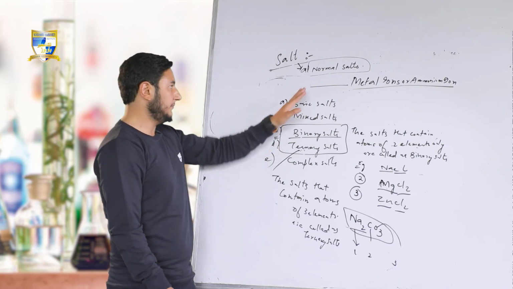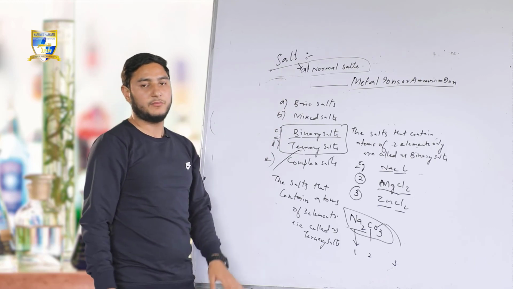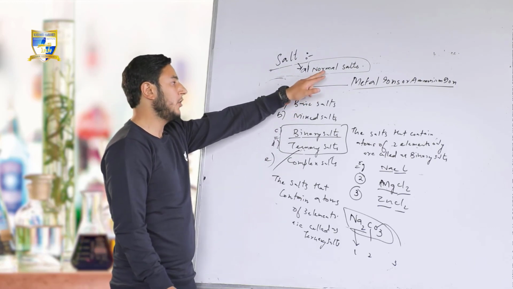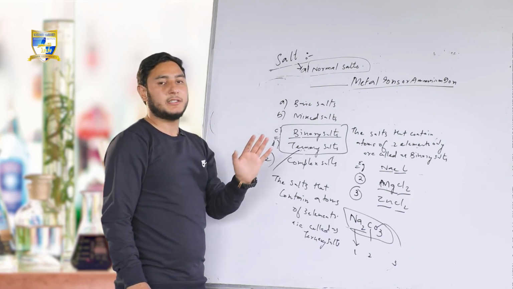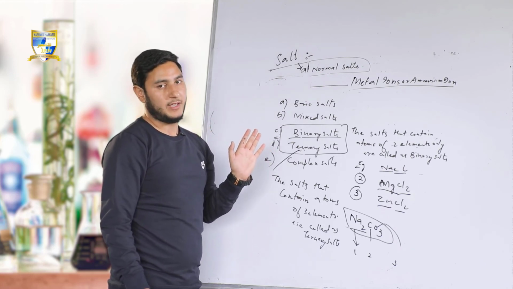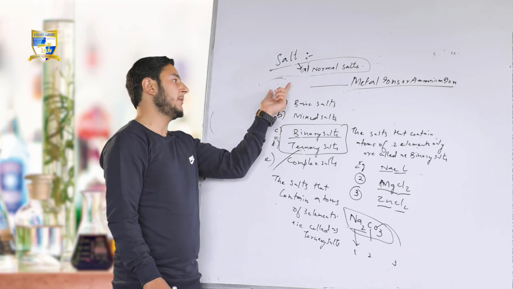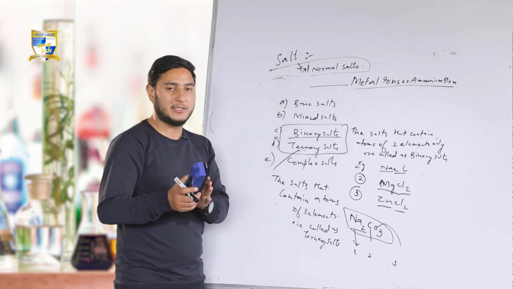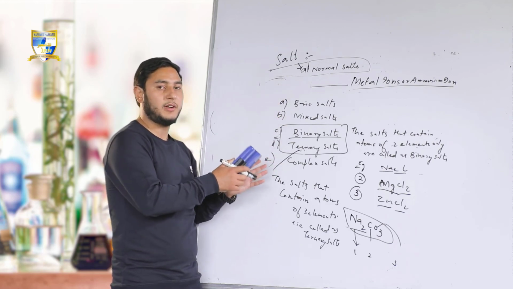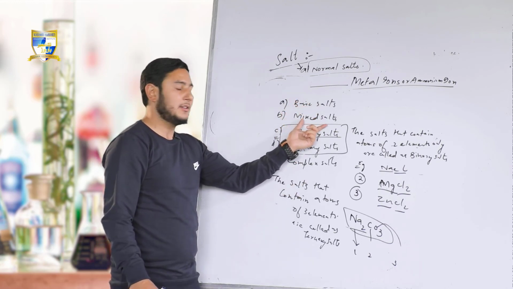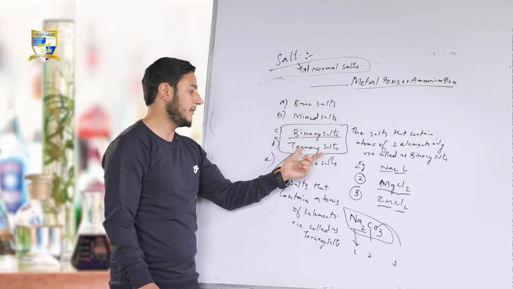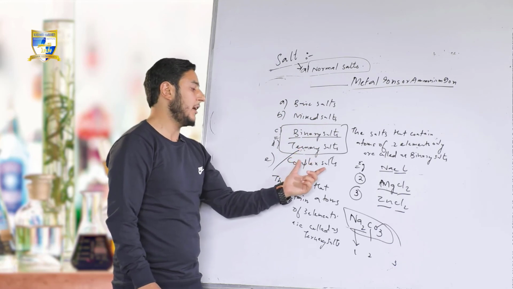Salts classification. The first thing we studied was normal salts. Normal salts are those formed by completely replacing all the hydrogens of the acid. If the salts are obtained from HCl, they are called chloride salts. The salts obtained from nitric acid are called nitrate salts, the nitrate family. The second thing, basic salts. Third, mixed salts. Fourth, binary salts. Fifth, ternary salts. And sixth, complex salts.